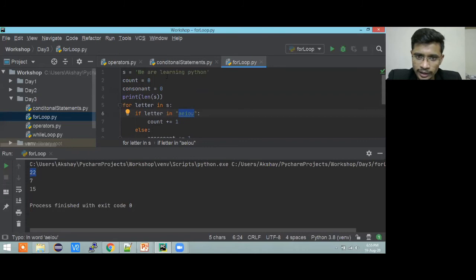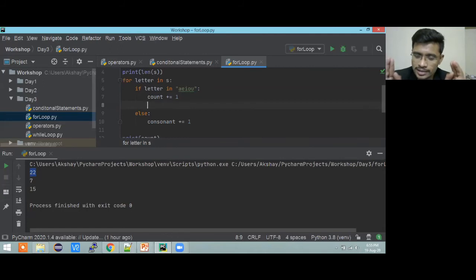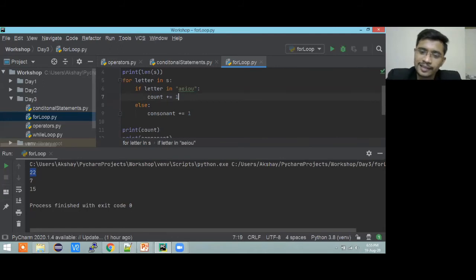Actually, we missed one thing. It is considering spaces as well, white spaces. So you need to add one more condition, which is your task again. Elif white space, you need to give string in with space, and that you need to count it later. How many white spaces are there in the string? That is again a bit challenging. You need to add one more elif. So just do it at home. So this is enough. Have you understood this if else with for, and how you can count the vowels from the string?